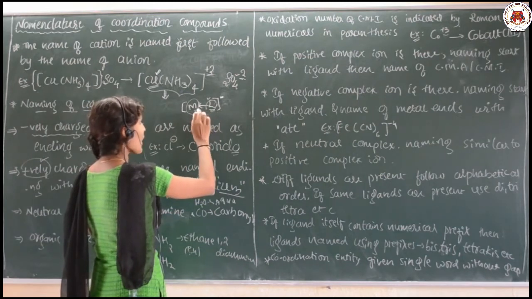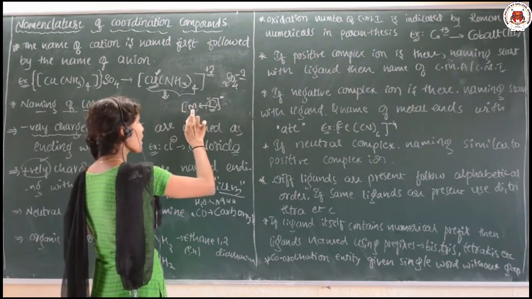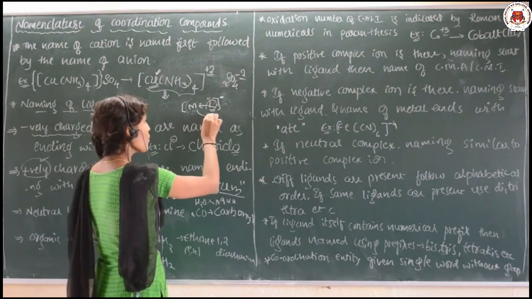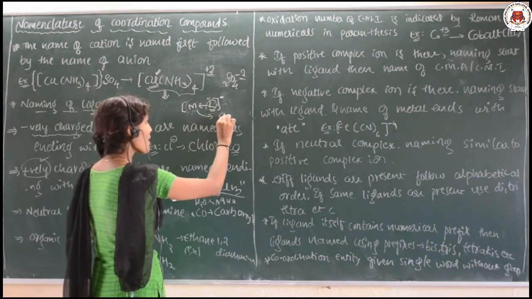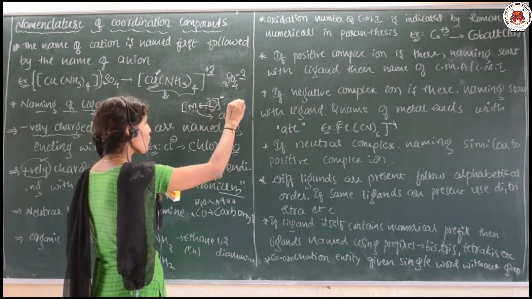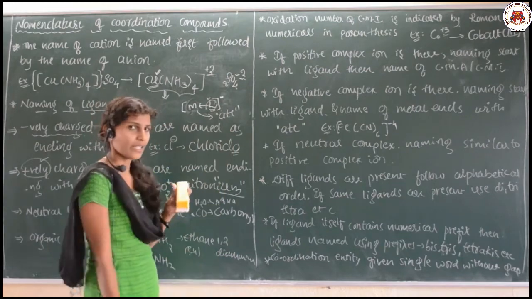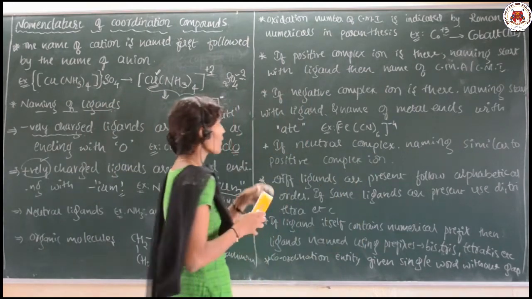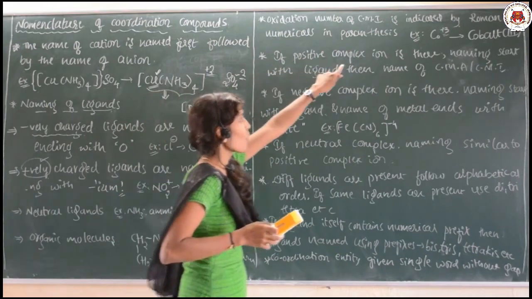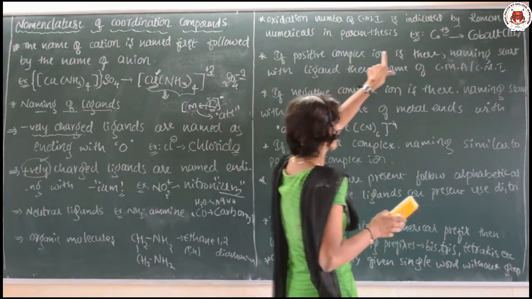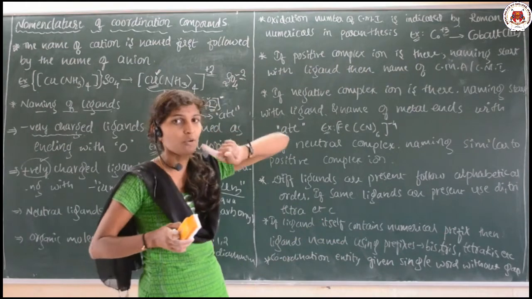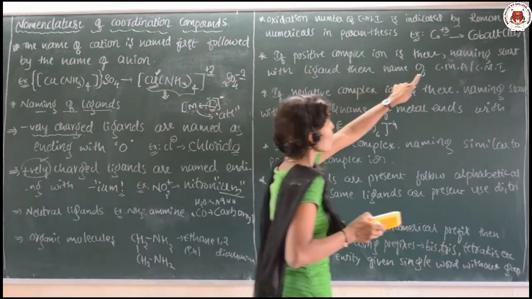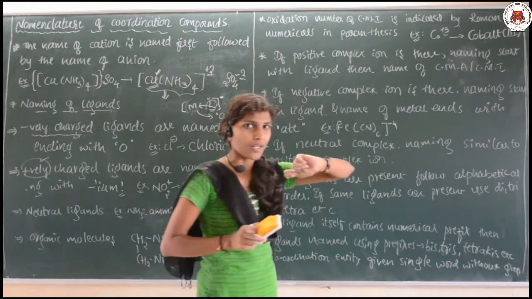First name the ligand, and while writing the name of the central metal atom, you have to end that metal with the "ate" word. For example, see the first one: if the positive complex ion is there, the naming starts with the ligand. First you have to name the ligand, then follow up with the central metal atom.